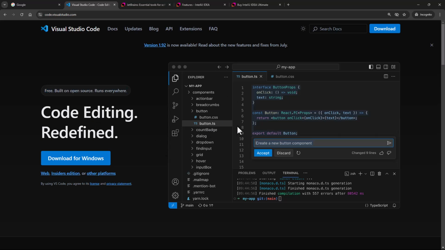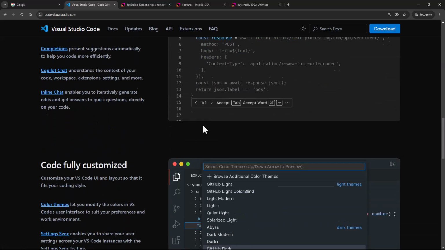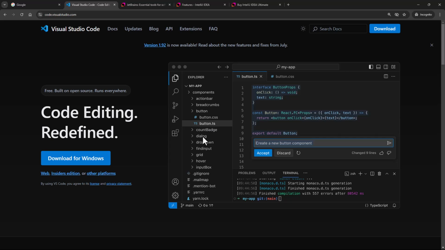It's also a Microsoft backed product, and it comes with a lot of features. So that is why I always recommend Visual Studio Code. I personally use Visual Studio Code for web development. Whenever I have to write HTML, CSS, JavaScript, or any sort of front end, I make use of Visual Studio Code, even for React. So yeah, that's the reasoning behind why not IntelliJ or why not PyCharm.